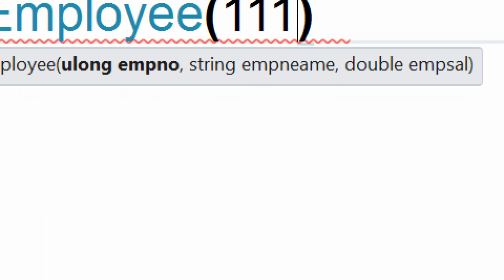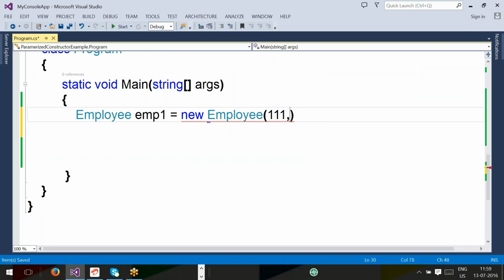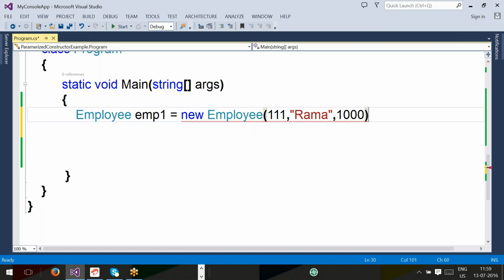How many parameters here? Three parameters. First value to the long, second value to this, third value to this. Tell me, what is that? Rama, 1000.